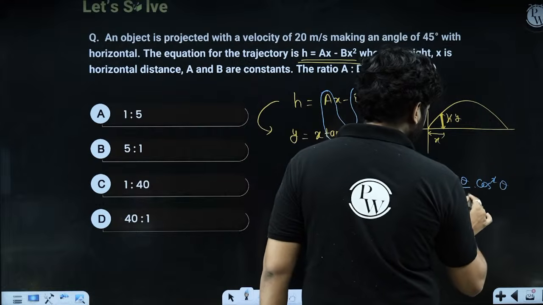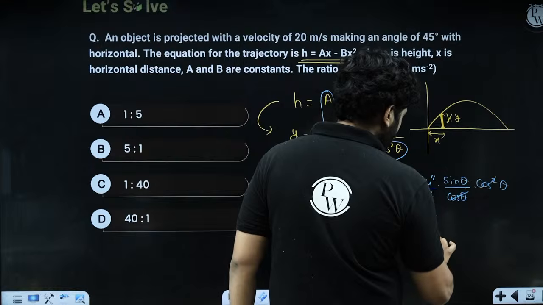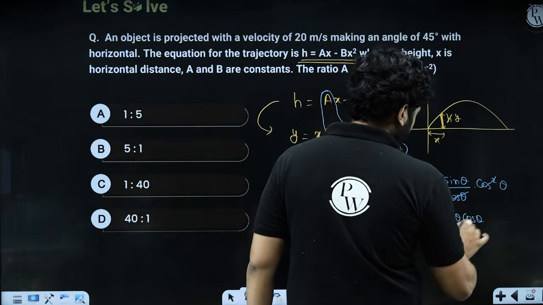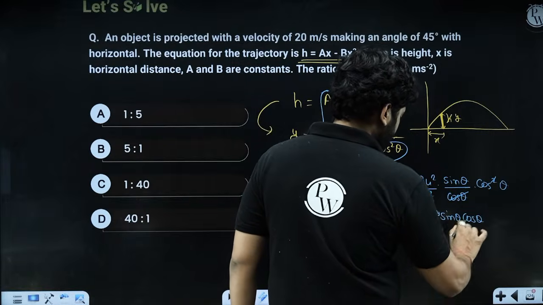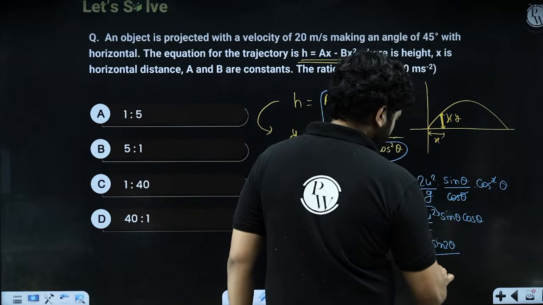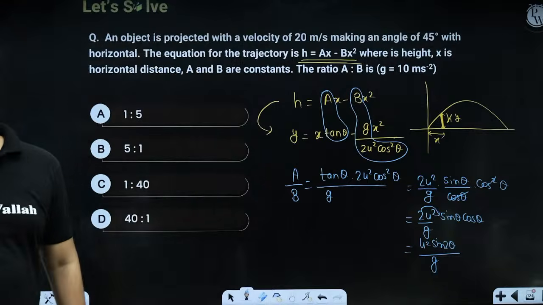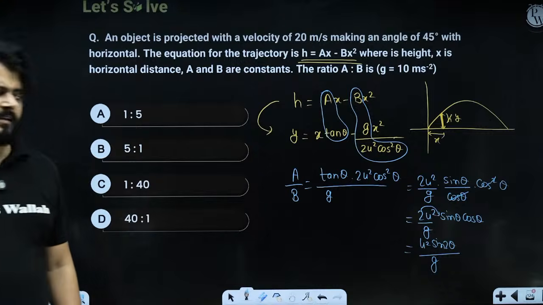So cos square theta, this and this can be cancelled out. So this is 2u square upon g sin theta cos theta. So 2 sin theta cos theta is sin 2 theta. So it is u square sin 2 theta upon g. So what is this a upon b? We can say that it is written over here, right?